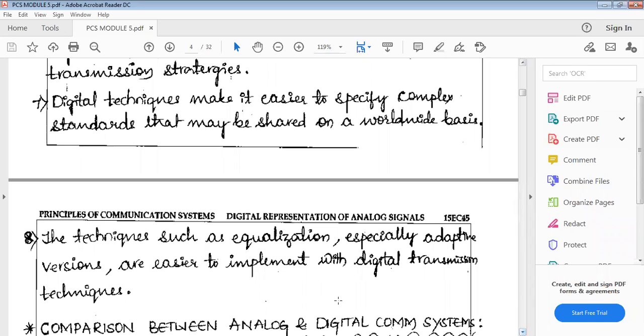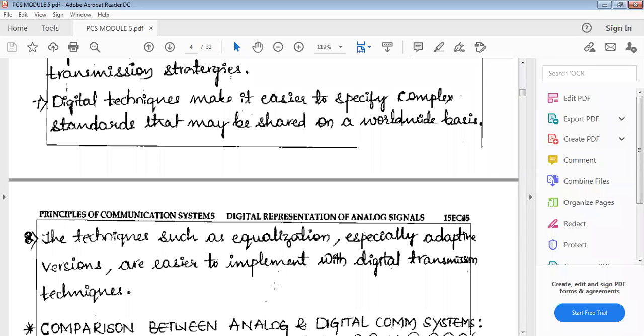Next: techniques such as equalization and adaptive equalization are easier to implement with digital transmission techniques. These are used in the digital signal, and they are very easy in digital systems.